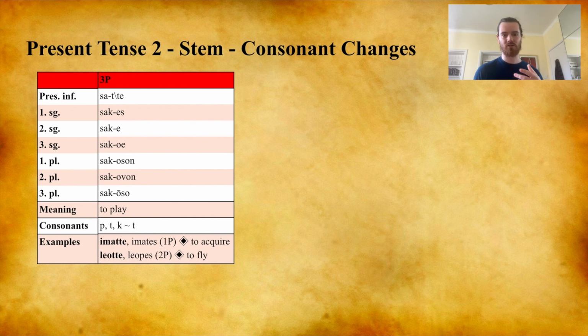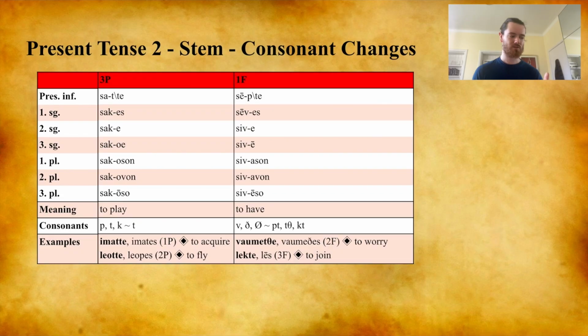We can move on to the plosive subclass, where the final p, t, k of the stem is replaced by t. Satte, to play. Sakes, I play. A couple other examples. Imatte, to acquire. Imates, I acquire. Leotte, to fly. Leopes, I fly.